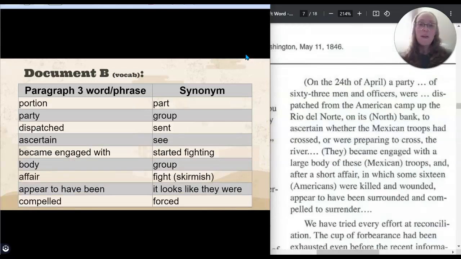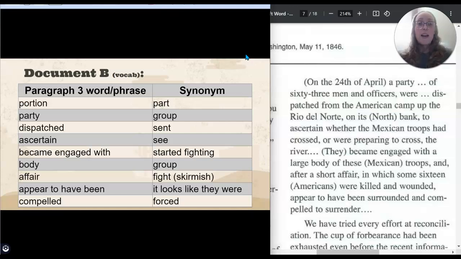So we're ready for the third paragraph. On the 24th of April, a party of 63 men and officers were dispatched from the American camp up the Rio del Norte on its north bank to ascertain whether the Mexican troops had crossed or were preparing to cross the river. Woo, there's a lot of vocabulary there.